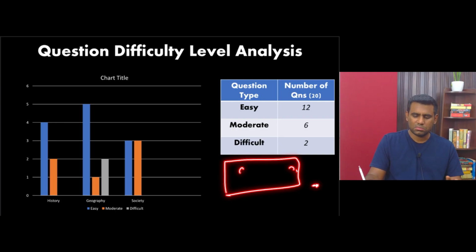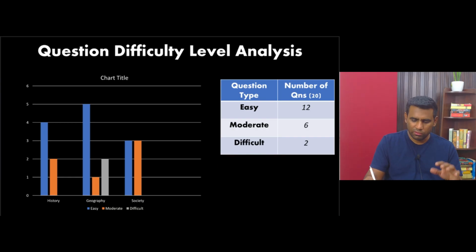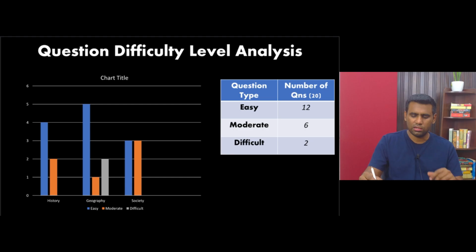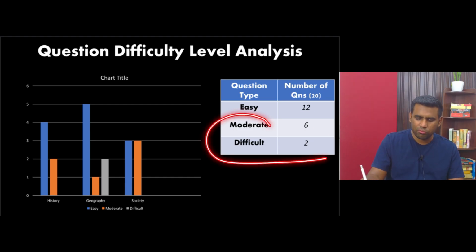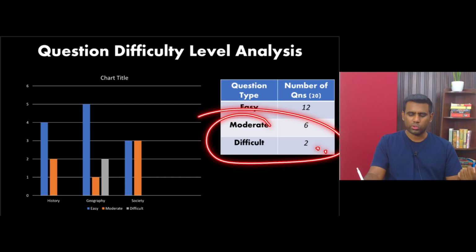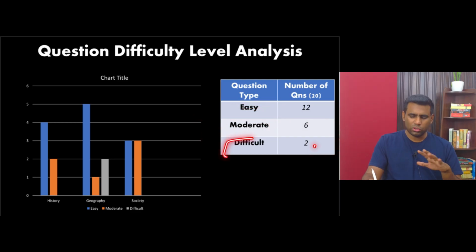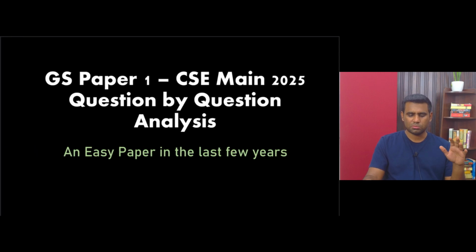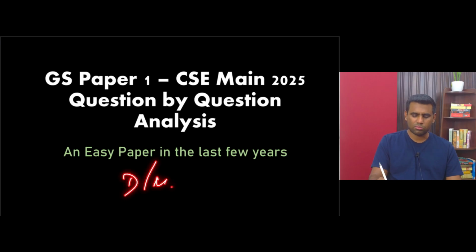That's why difficult questions are very few and far between, and even these 2 difficult questions from geography, when we start analyzing geography questions, you'll understand they fall in a mixed category of moderate and difficult. I simply did not know how to categorize them because they were not too difficult, but I wouldn't put them under moderate as well. They are somewhere in between. That's why there is no reason to even think that this year's paper is difficult or if it's moderate.